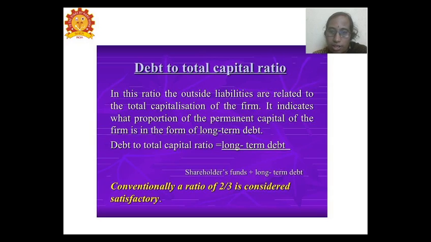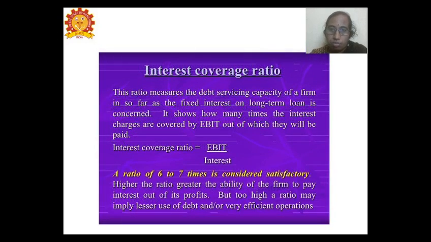Here the formula is long term debts divided by the total capital, or the shareholders' funds plus the long term debts. The total funds, or the shareholders' funds plus the long term debt, is calculated for finding the debt to total capital ratio. The ideal ratio is 2 by 3, which is taken as a good position for the business.